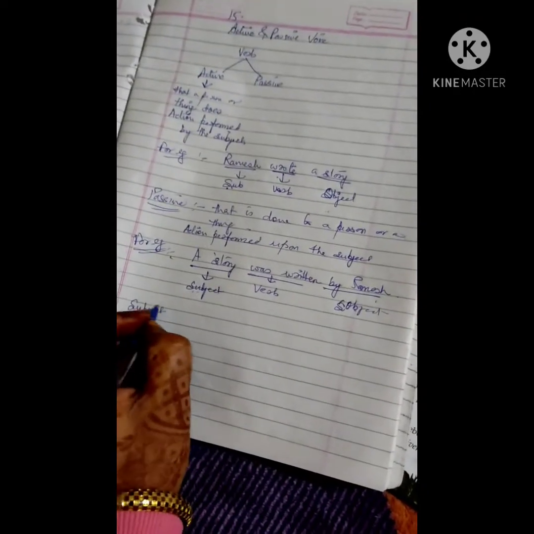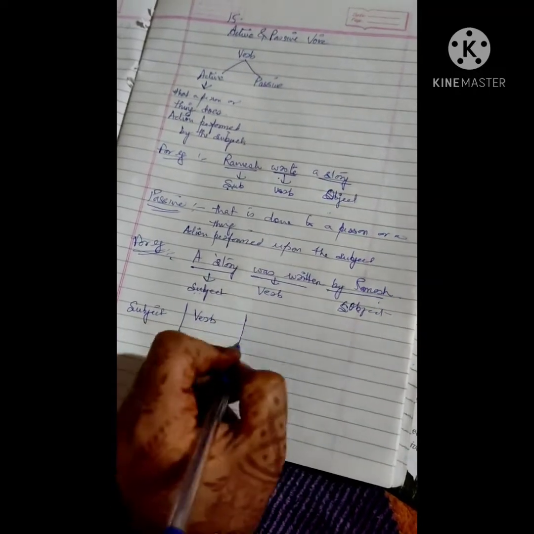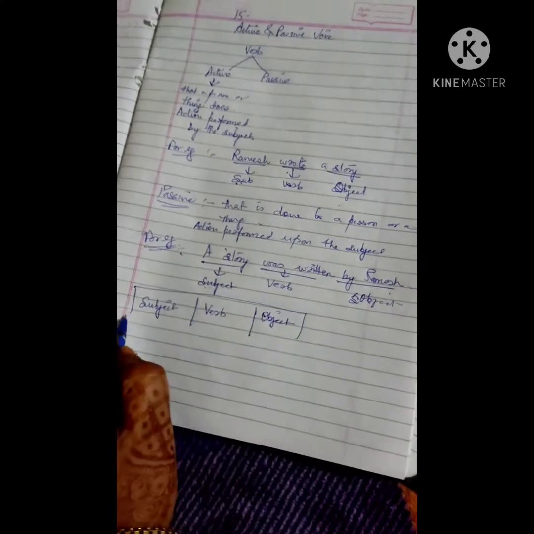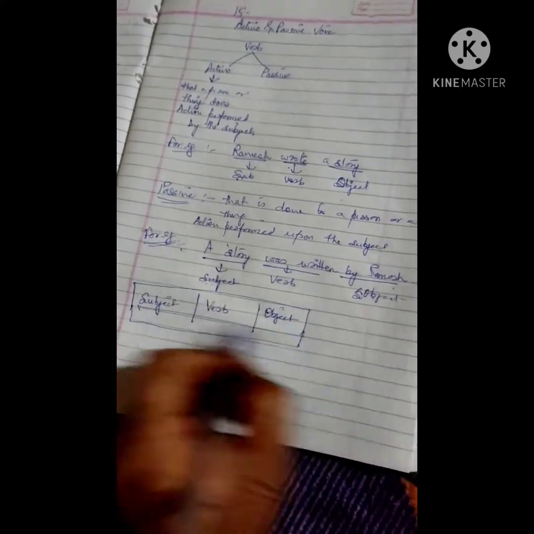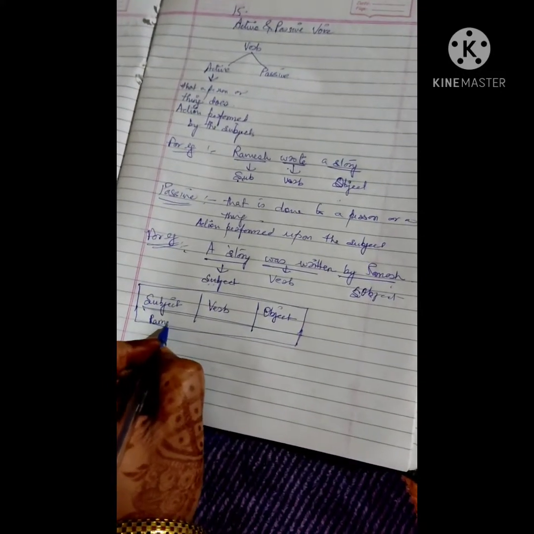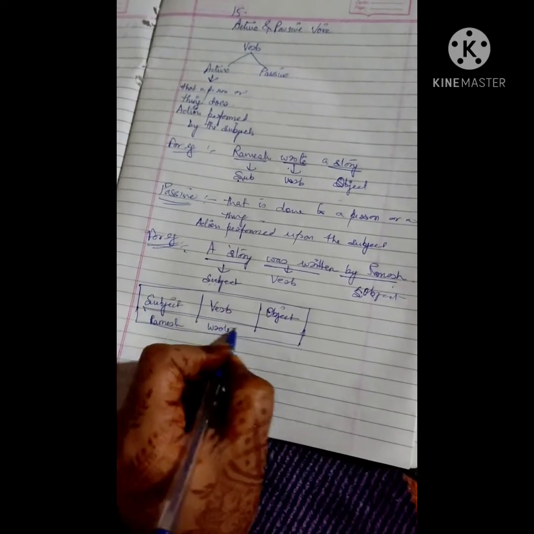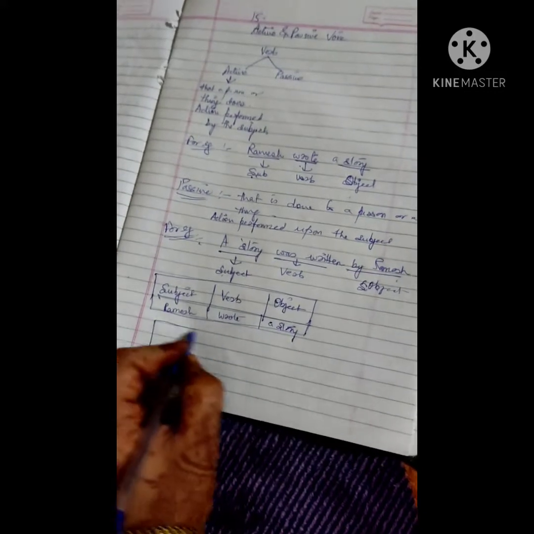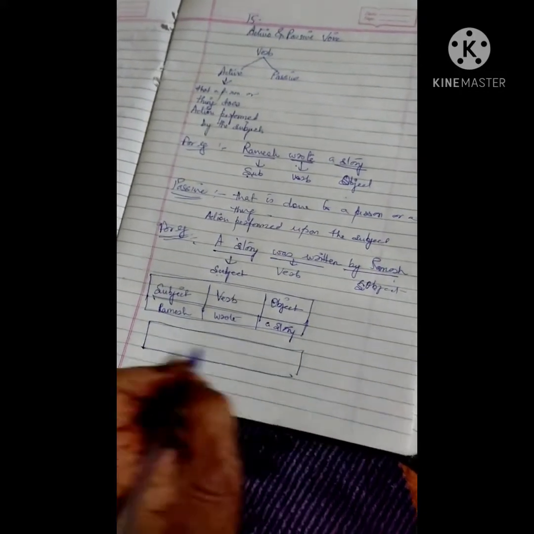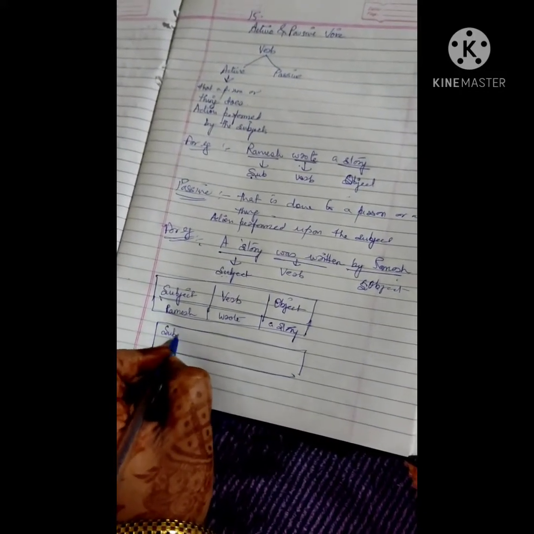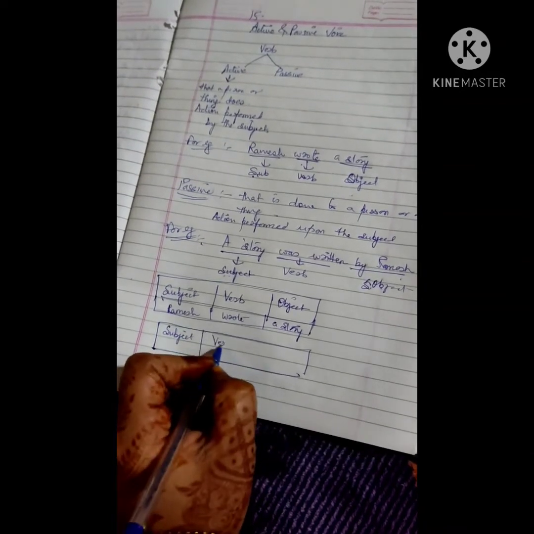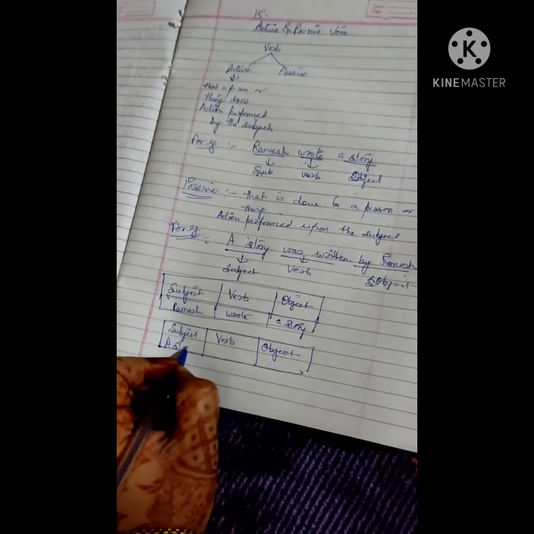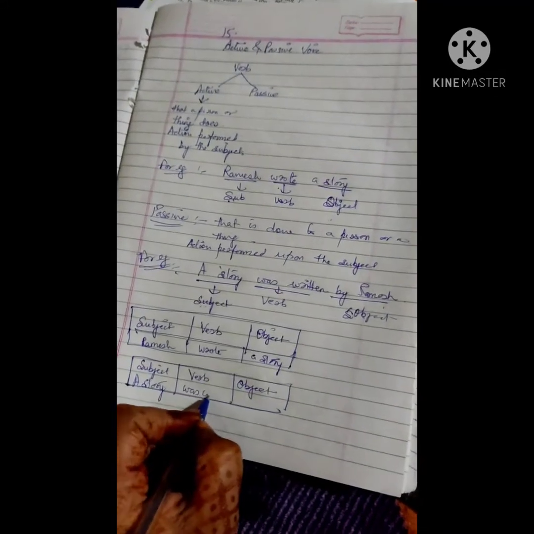See, subject, verb, object. Subject, Ramesh, verb, wrote, object, a story. Then in the same way, subject, verb, object: a story was written by Ramesh.